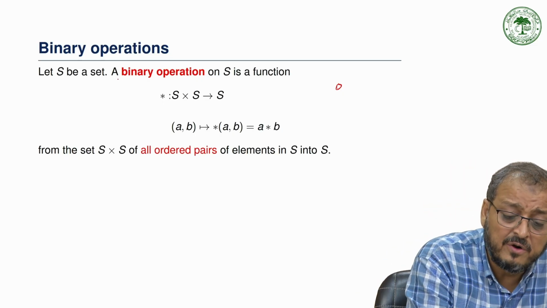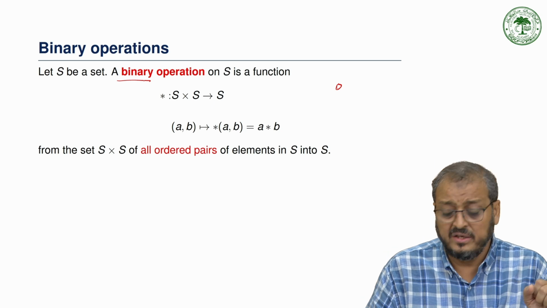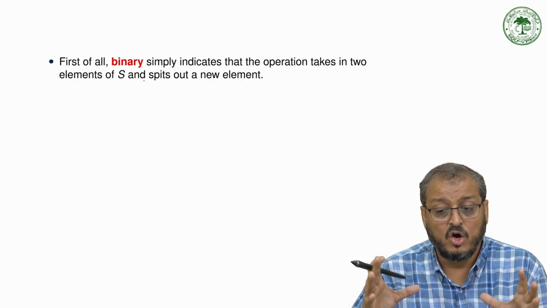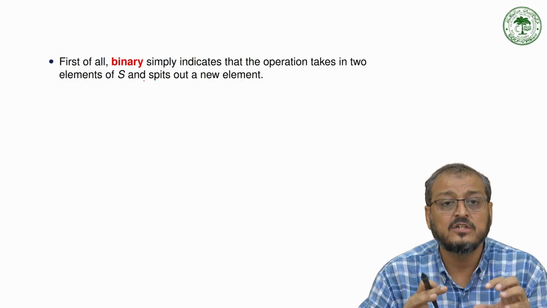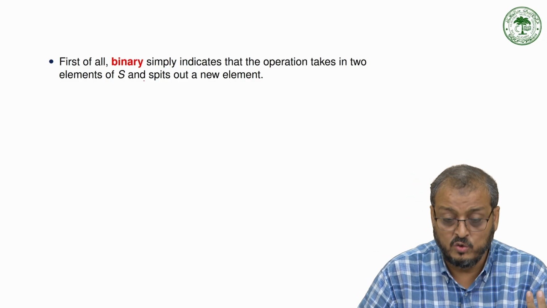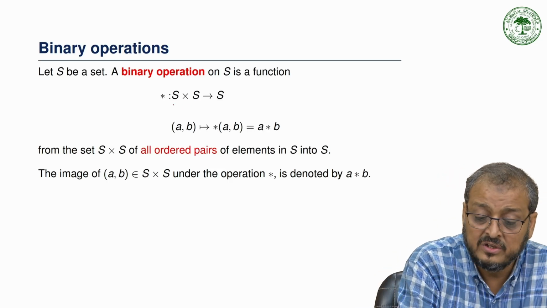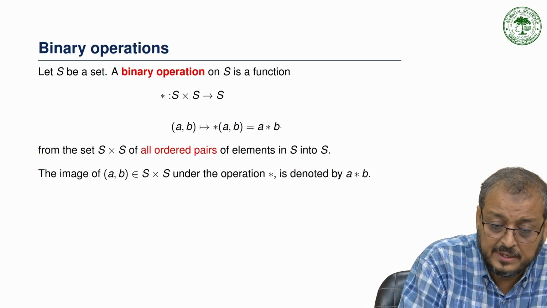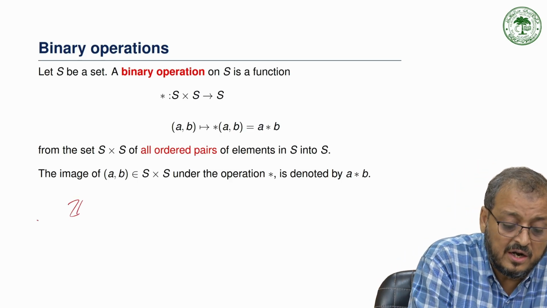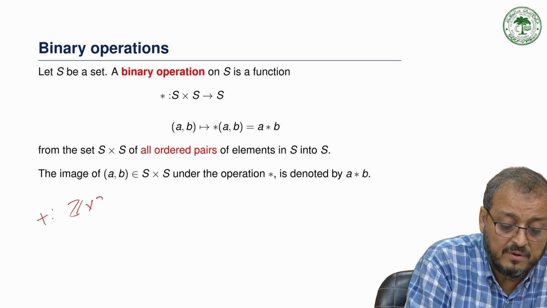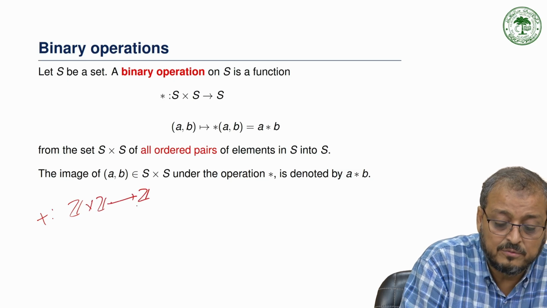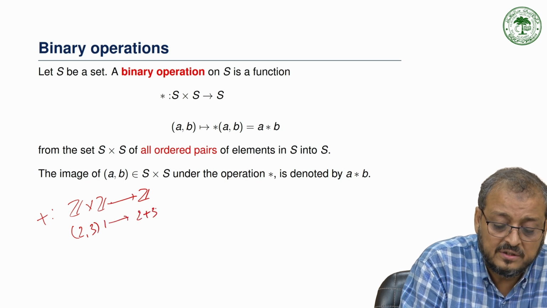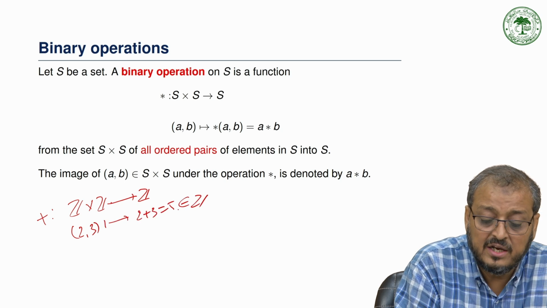Now, the word binary simply indicates that the operation takes two elements of S and splits out a new element. For example, take the set of integers under addition, a map from Z cross Z to Z. Take 2 and 3, then 2 plus 3 is equal to 5, that is the unique element that is split out.